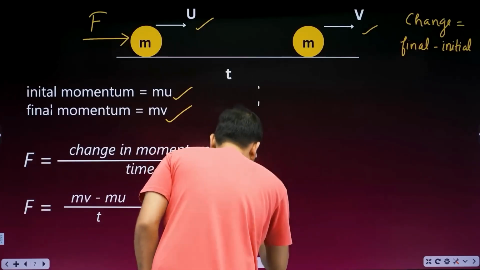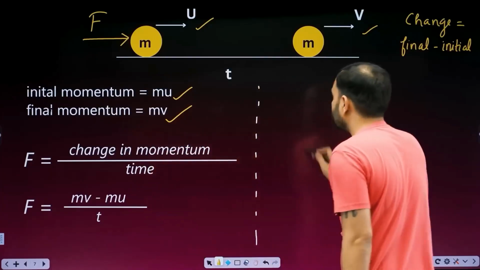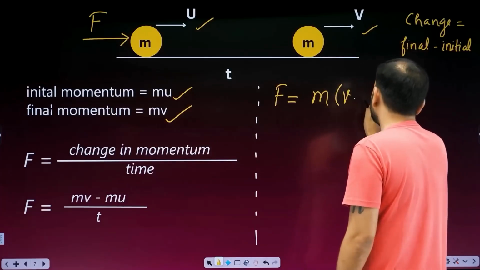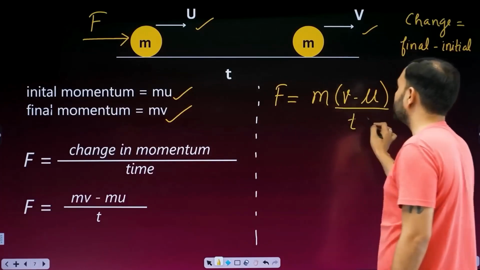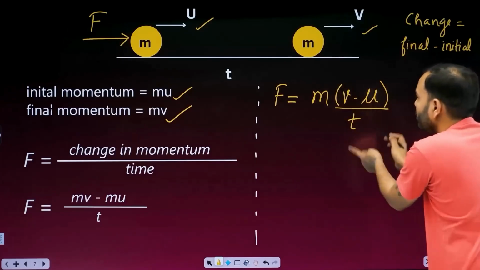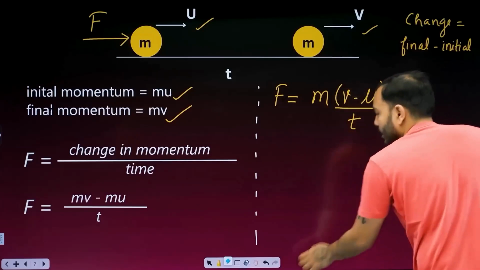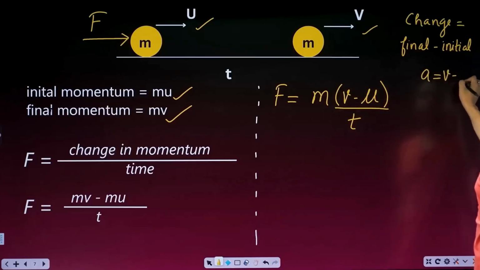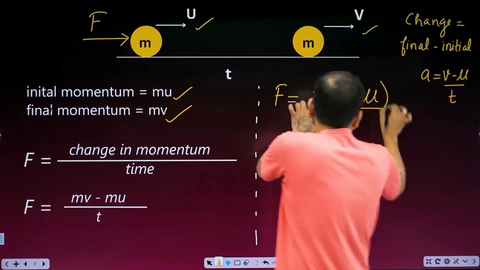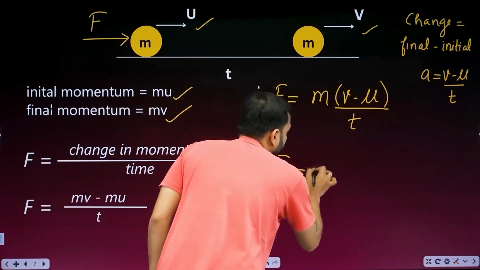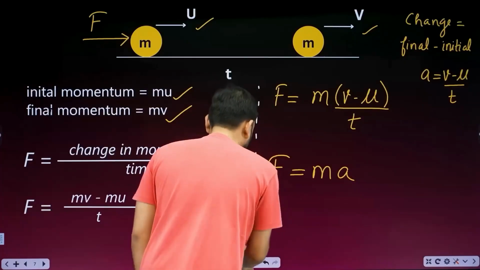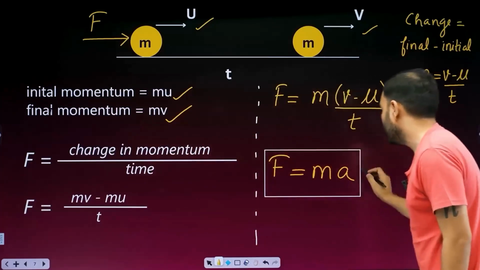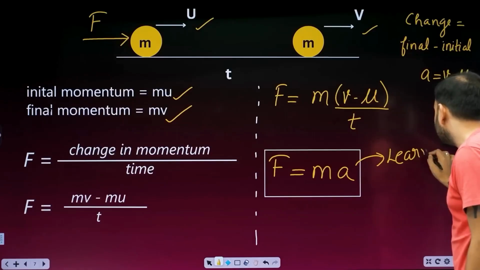Now see this a little carefully with me. Can I take m common from here? F is equal to, can I take m outside? I surely can. m into v minus u upon t. Can you recognize this thing? Does it look familiar? Recall, you read it in the first chapter: acceleration is equal to v minus u by t. So is this acceleration? Yes. So F is equal to mass into acceleration. This too has become the force formula. This is the main formula of force which you have to remember: F is equal to mass into acceleration.